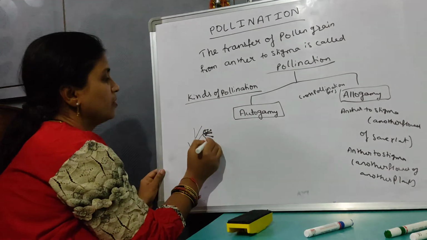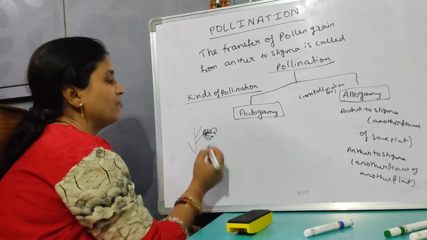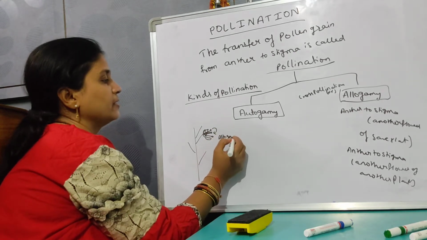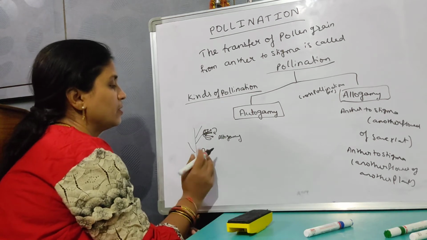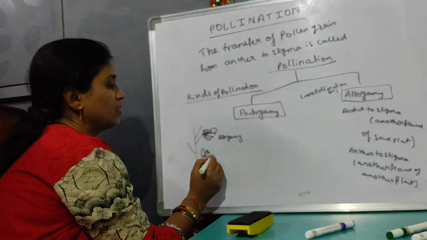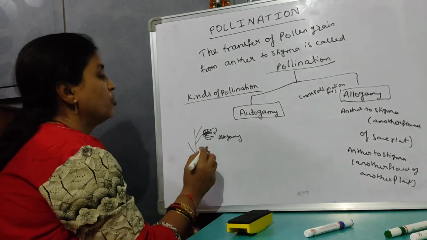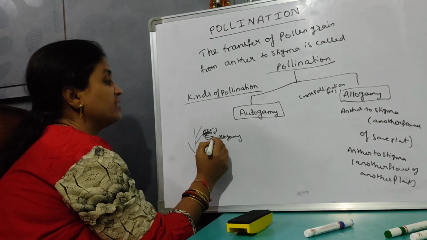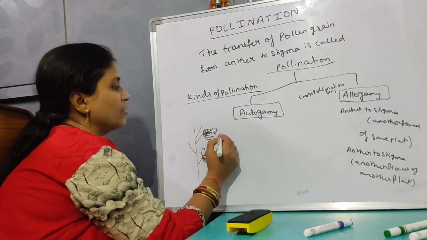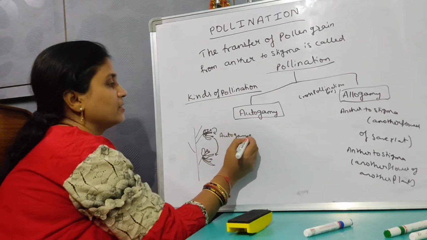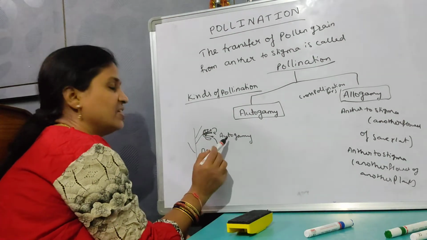If the transfer of pollen grains takes place from the anther to the stigma of the same flower, this is autogamy. Careful: the transfer of pollen grains from anther to the stigma of the same flower is autogamy.